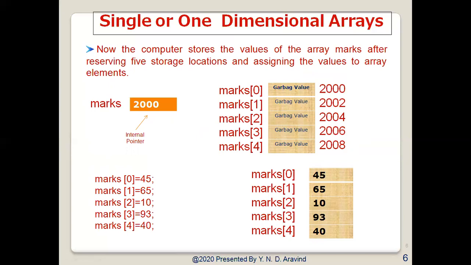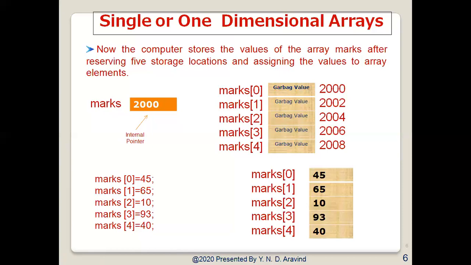Subscript value 0 represents the first element in the array. When the subscript value is 1, the second element is selected, and so on. We can easily get the address of an element by base address plus size of the variable times subscript.